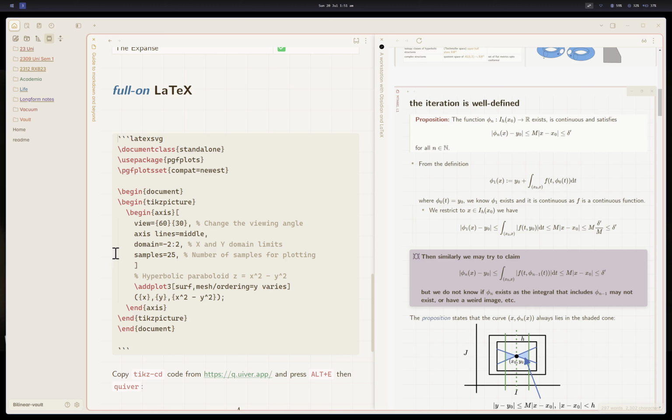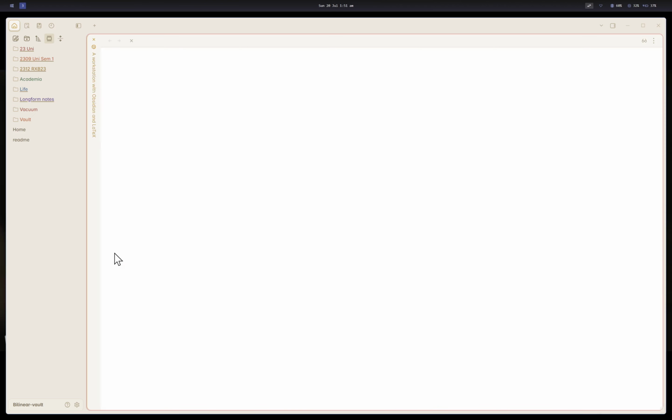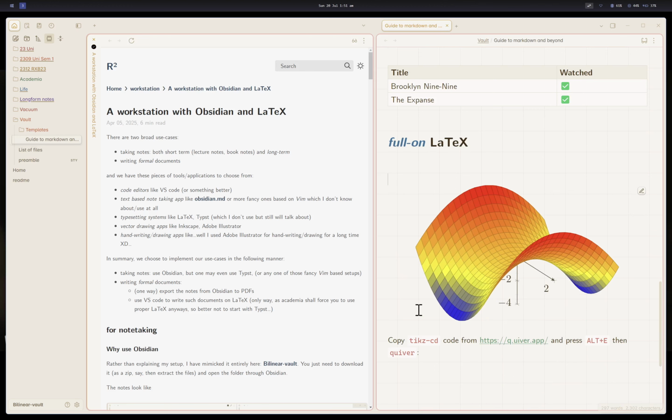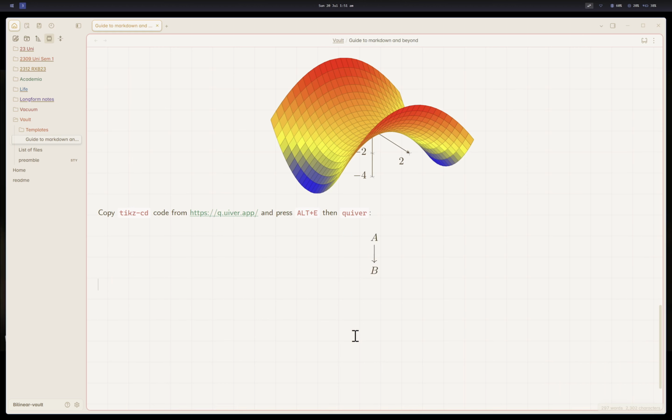This is an SVG. This is another SVG. This is a full-on PGF plot rendered inside Obsidian completely offline. It doesn't work very well. Of course, if you want to render LaTeX, just use actual LaTeX, and export them as SVG maybe and then save them. But this works. This works for me.